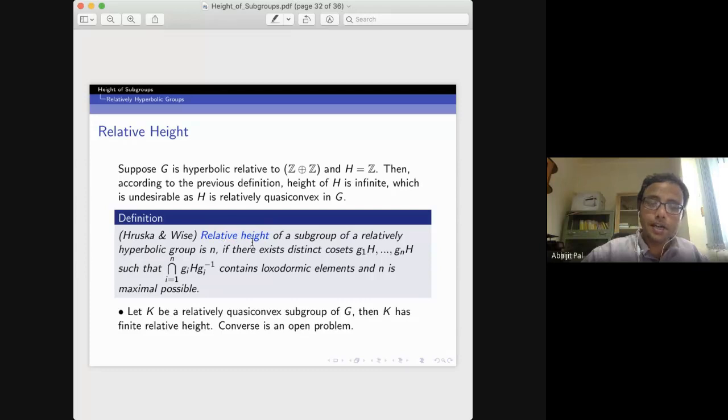So what do we mean by this relative height? The relative height of a subgroup of a relatively hyperbolic group is n if there exist n distinct cosets such that the intersection of these n conjugates contains only loxodromic elements, and n is maximal possible. Again, one can prove with a similar idea that if you take a relatively quasi-convex subgroup of a relatively hyperbolic group, then that subgroup has finite relative height, and the converse is again an open problem.